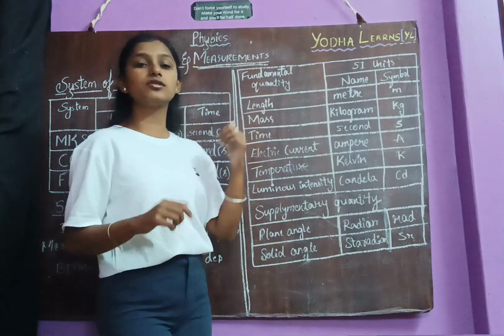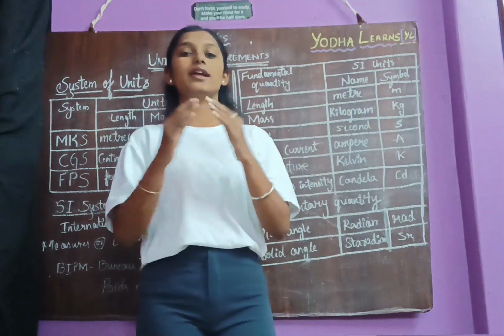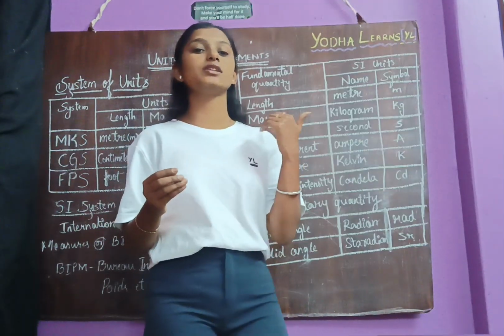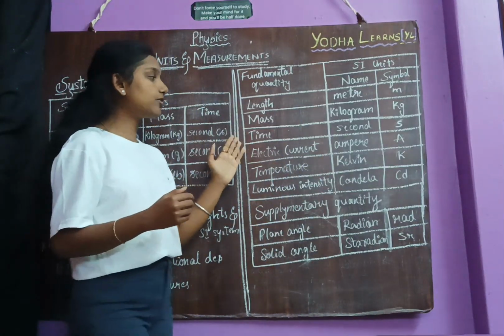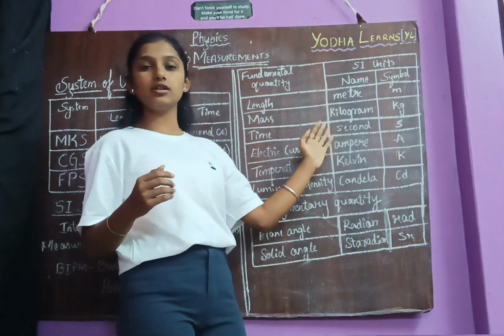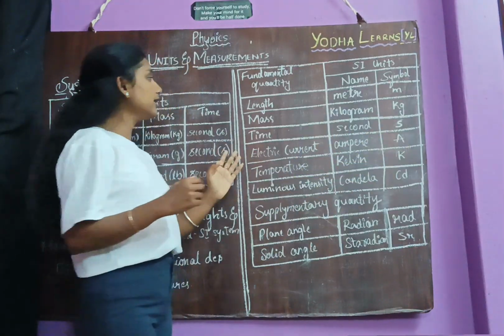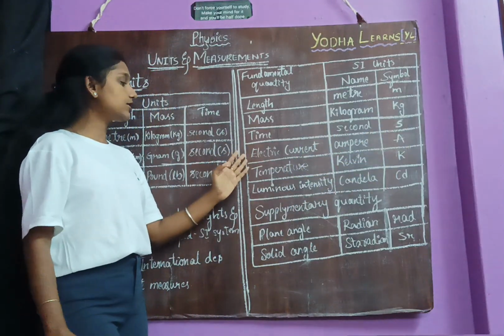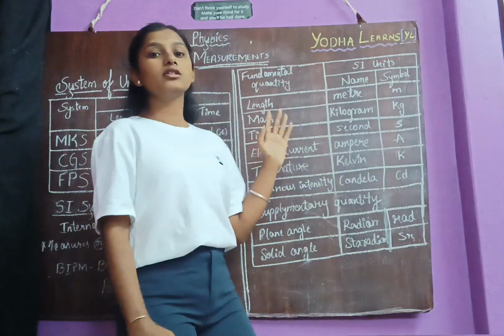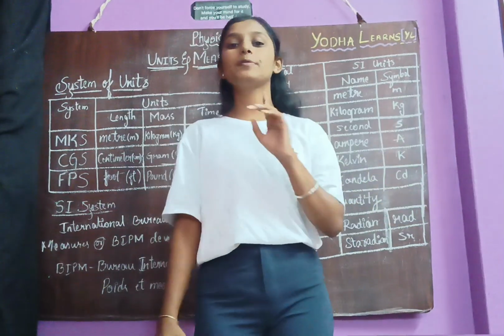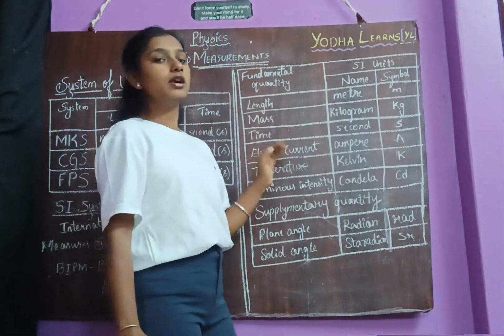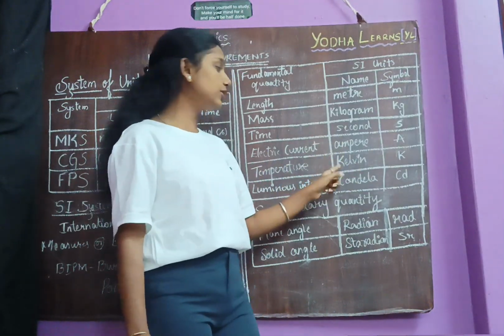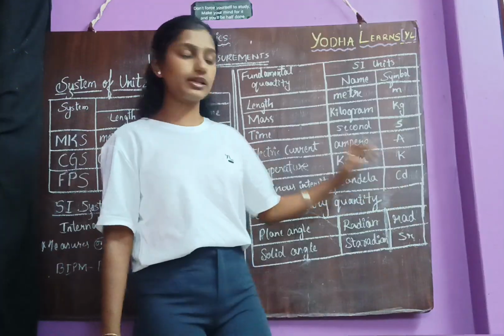Then the second one is mass. The SI unit of mass is kilogram, represented as kg. Then the third one is time. The SI unit of time is second, represented as s. Then the fourth quantity is electric current. The SI unit is ampere, represented as A. The fifth one is temperature. The SI unit is Kelvin, represented as K.